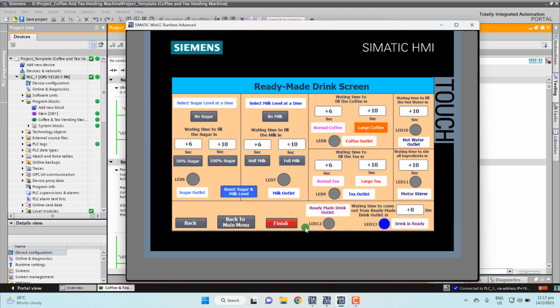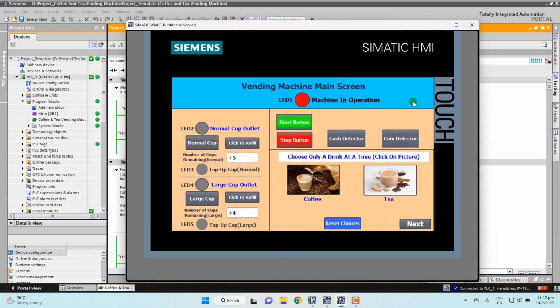After 10 seconds, the finish button appears, so your drink is ready. So I press finish. The machine automatically stops and the one cycle is complete.